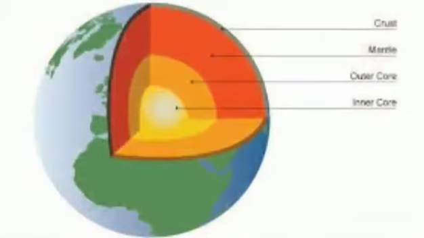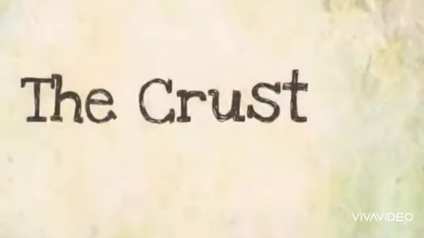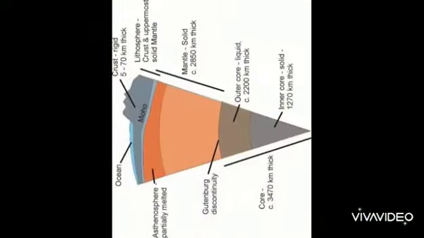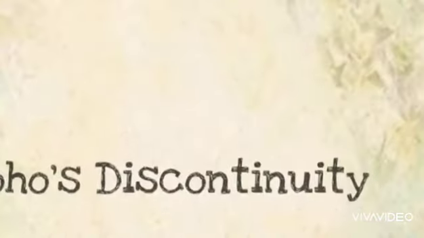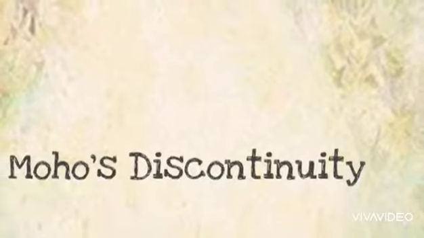Next topic is the structure of the earth. So we already know there are three layers found under the earth crust. First is the crust, mantle and the core. The outermost layer is the crust. In this diagram we can clearly see that the thickness of the crust lies from 5 kilometer to 70 kilometer. Average depth of the crust is 30 kilometer. Crust is the uppermost part where human beings and other living beings live. Crust is composed of silica plus aluminium. It is called sial.